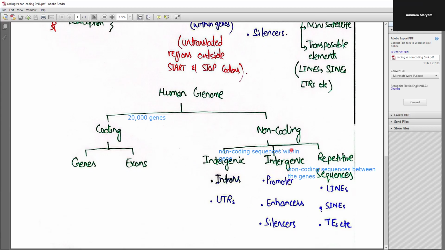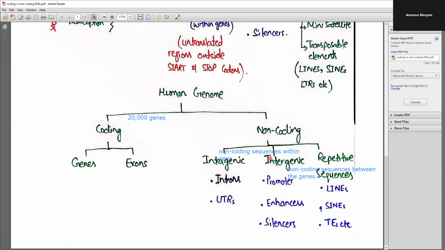Next are the intergenic regions. Intergenic regions are the non-coding regions that are present between the genes that have no exactly known functions, but they come under the category of regulatory functions.